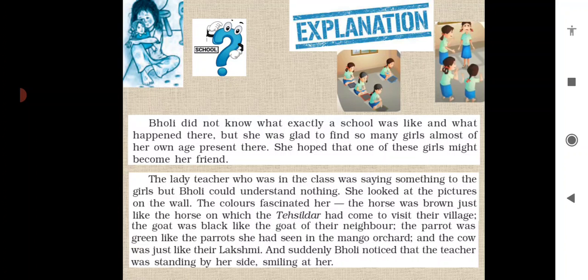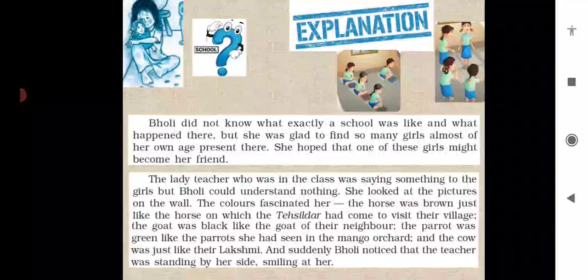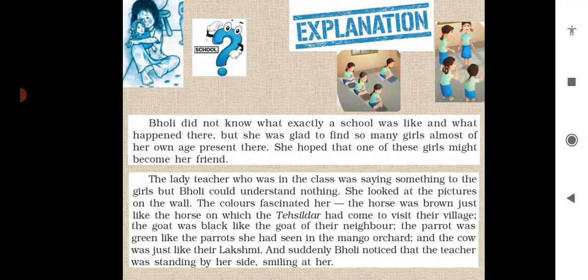And suddenly, Bholi noticed that the teacher was standing by her side and smiling at her. So now, what happened? As Bholi was busy seeing all these pictures and she was admiring the color, she was getting attracted by the color. So suddenly, she noticed that the teacher is looking at her. And the teacher was not getting annoyed, but instead of that, teacher was smiling at her. She was giving her comfort zone by smiling.